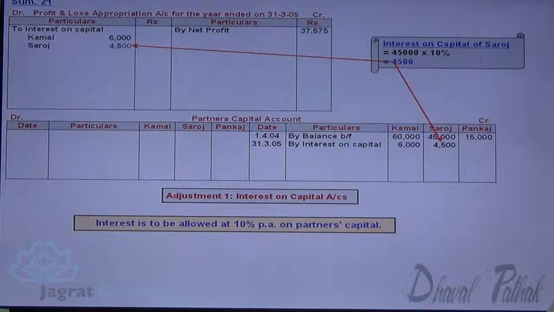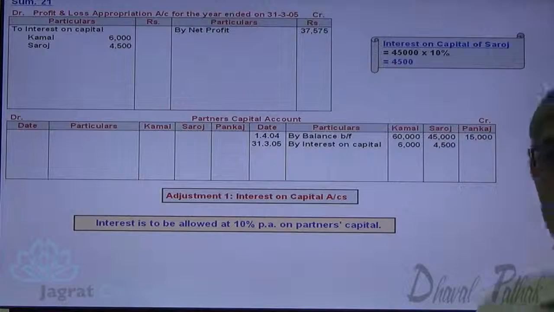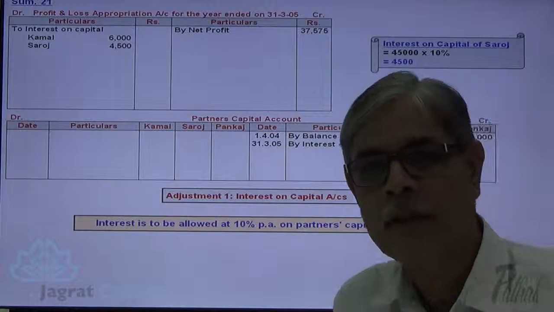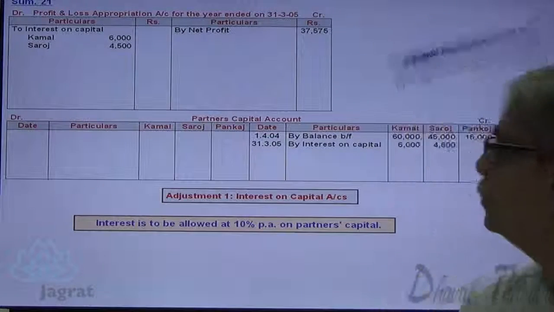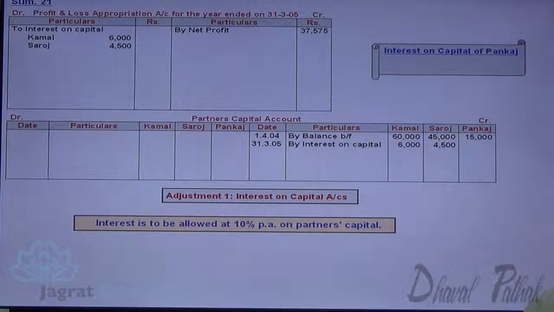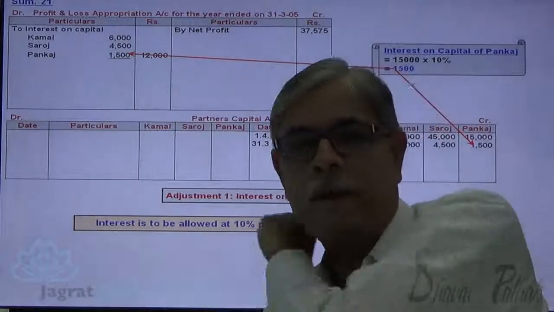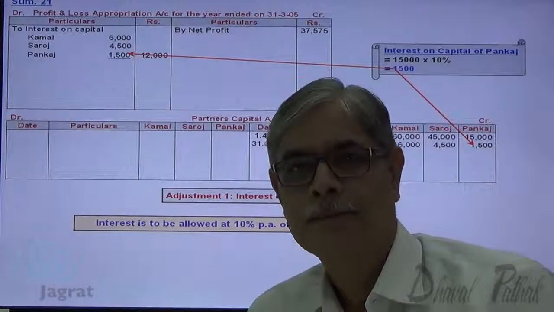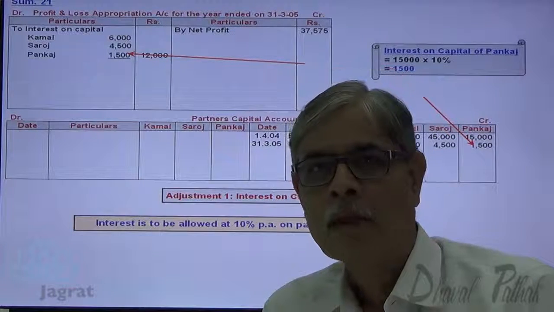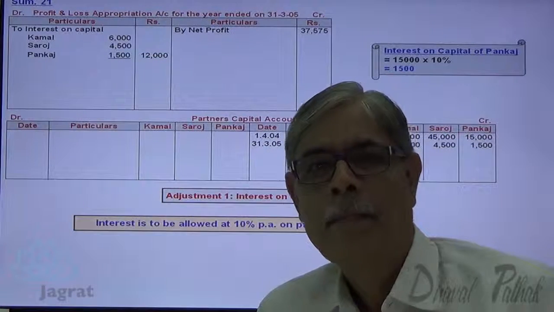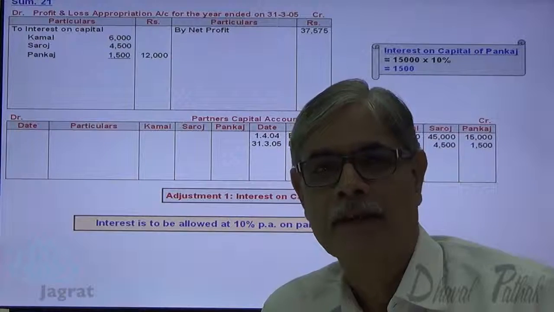Profit and loss appropriation account debit to capital account of Saroj. Next, calculate interest on 15,000. 15,000 into 10%, 1,500, same is the effect. Profit and loss appropriation account debit to partners capital account credit. This is how the effect for interest on capital gets given.